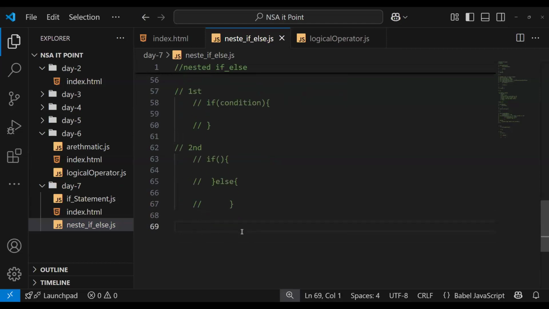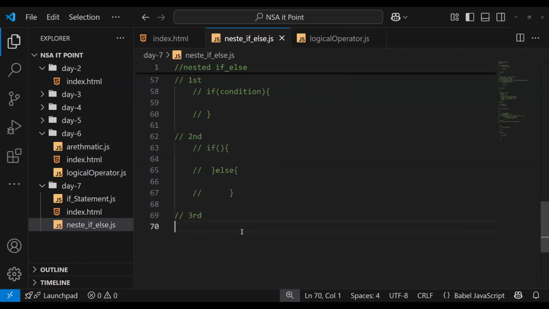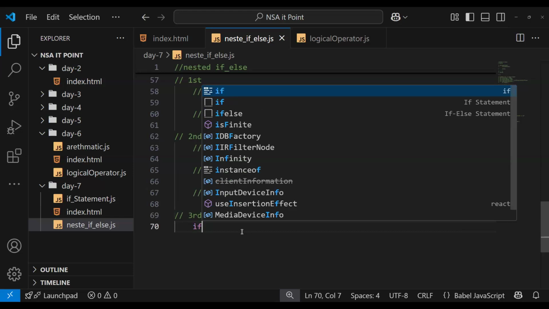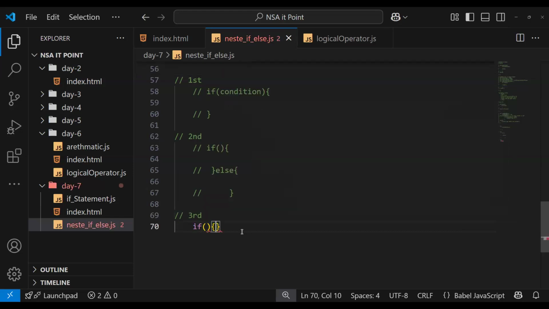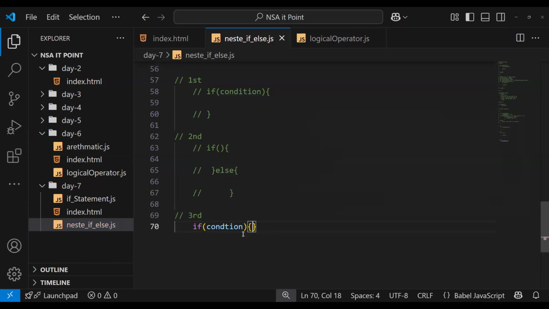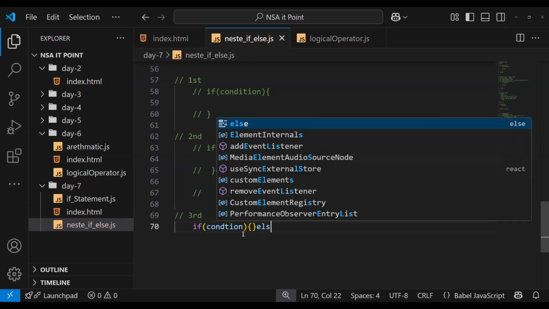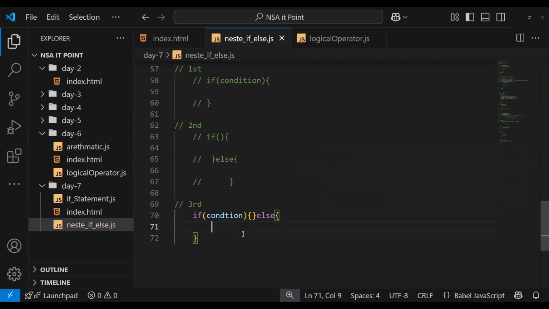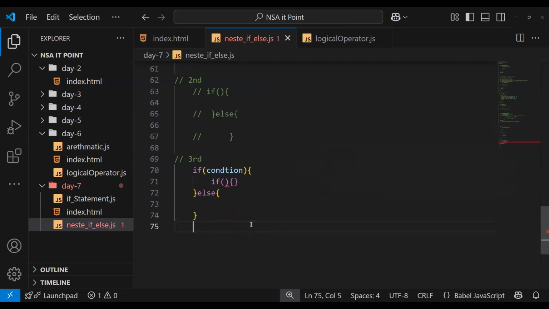Third one. What do we have? We have an if statement along with a condition, and we also have else. It's similar to the second one, but what update do we have here? We can add if here. Inside this we can add another if else.